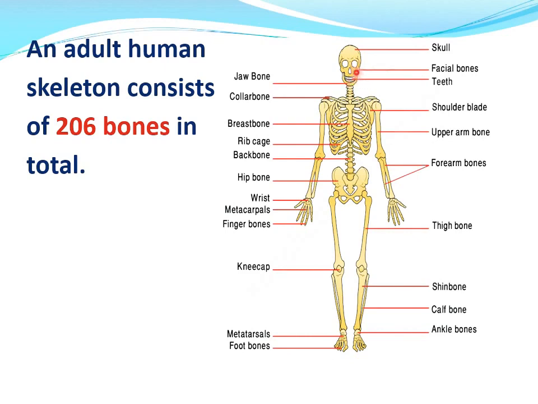These are teeth, these facial bones, this is a skull, this is breastbone, rib cage, backbone, hip bone, forearm bones, thigh bone, finger bones, wrist, kneecap, etc. This structure is the human skeletal system.